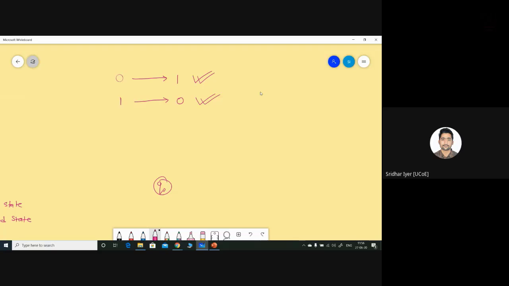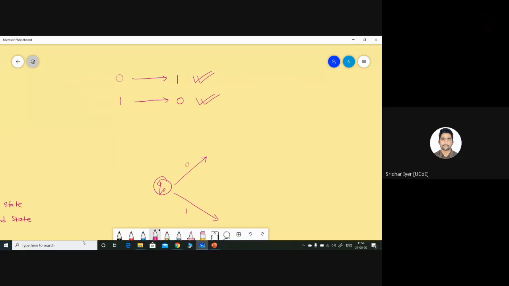If I get an input 0, I will make a transition like this. If I get an input 1, that is, if my string is starting with 1, I will have a transition like this. So basically we are forking out. Basically it's like a fork. We are getting divided into two sections.